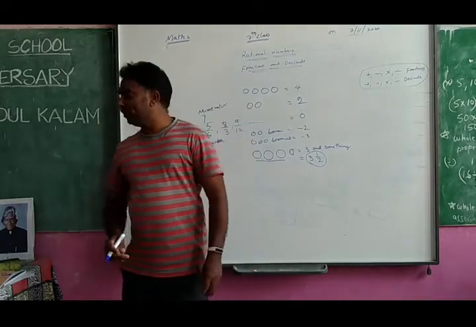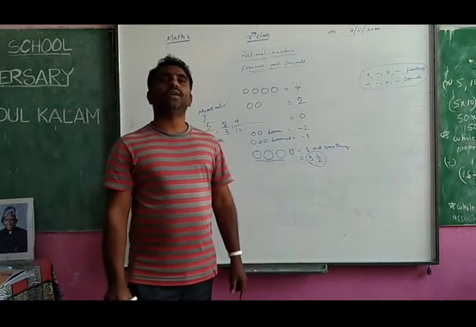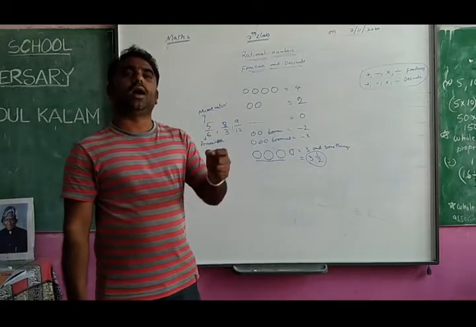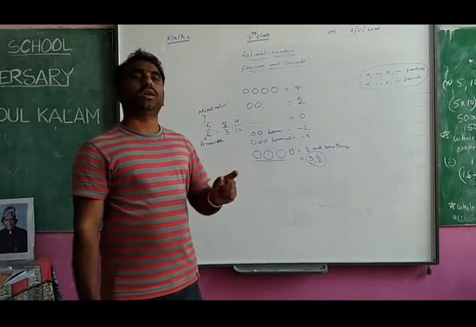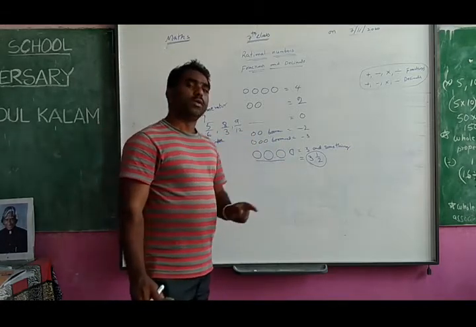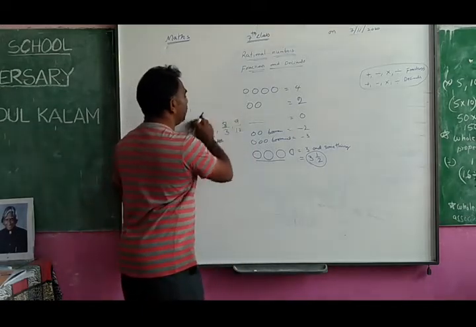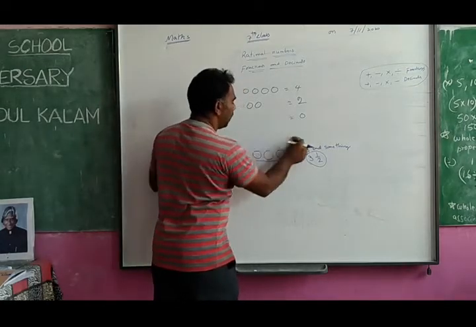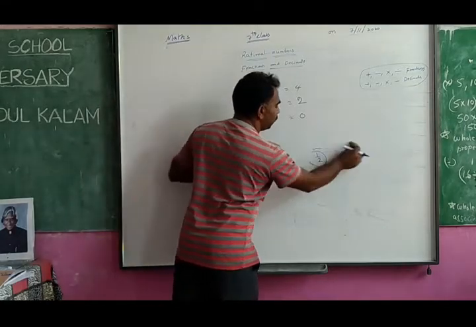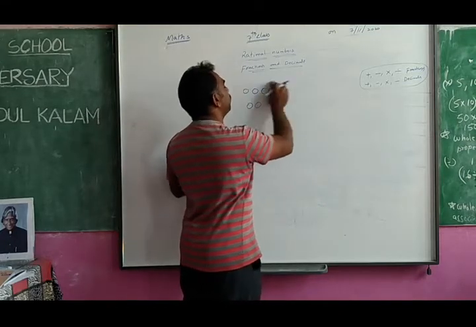When the object is fully taken, there is no problem. When we are taking the half of the object, or something from the object, then we can call that a fraction. So simply we can define a fraction as a part of a whole. From the whole object, if you take one part, that is called a fraction.